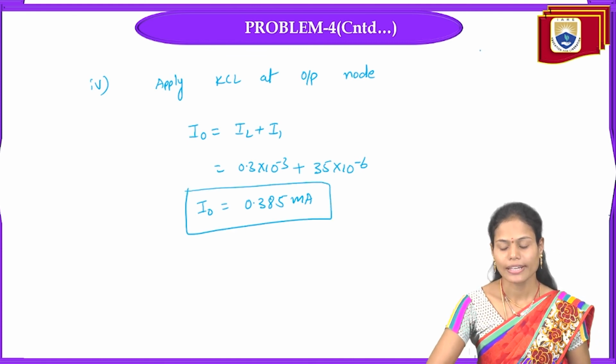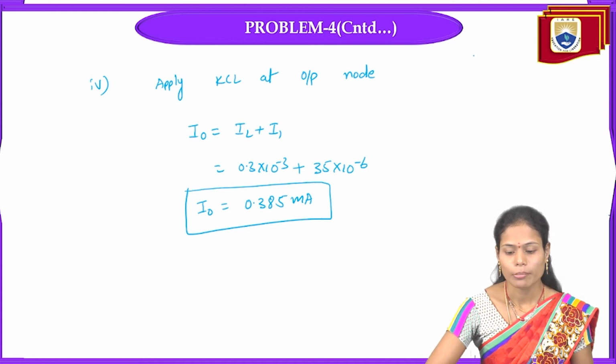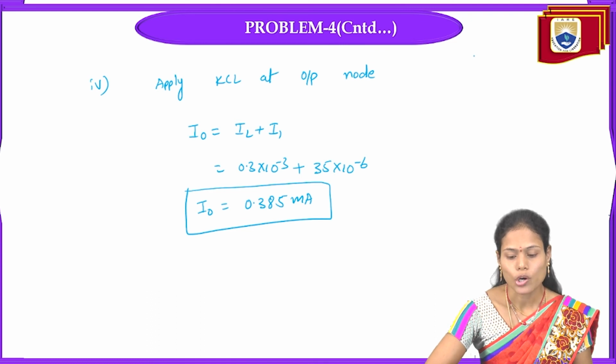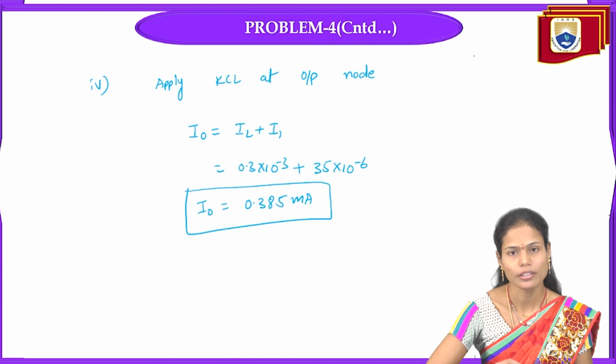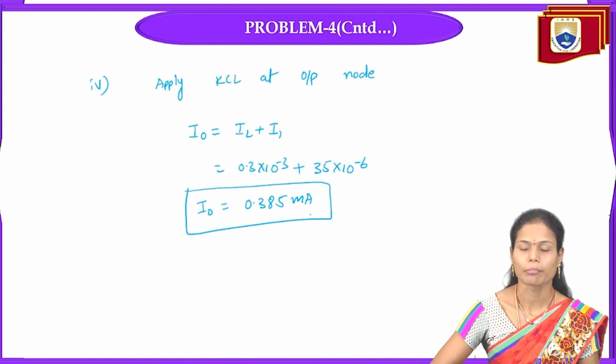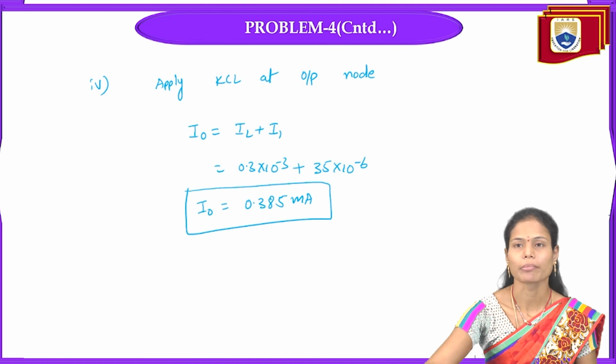See here, while calculating the I0, we should not consider the negative sign. Why? Because once the direction is fixed from ground towards the output, the negative sign need not be considered again while calculating the output current. So that's why I0 equal to 0.385 milliamperes. So in this way, we have to calculate the parameters in the inverting operational amplifier.